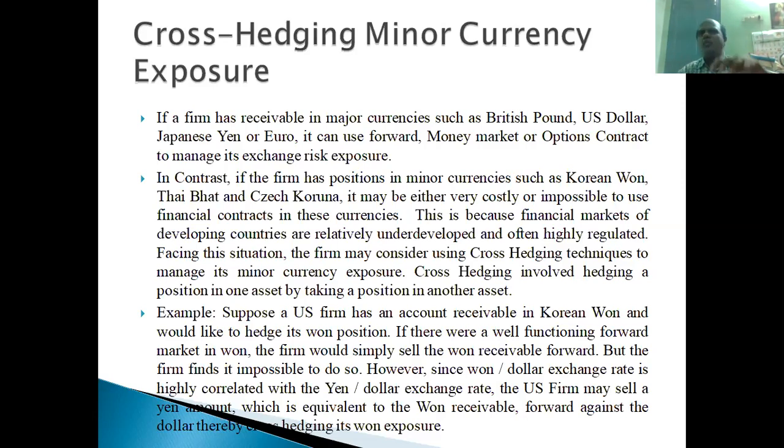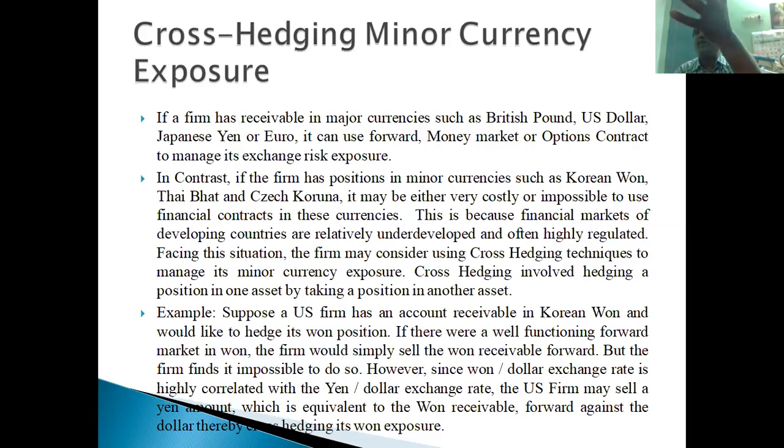hedging the won exposure. So for the won exposure, where no contracts are available, they can use the Japanese yen. Suppose they find that the Japanese yen dollar exchange rate is correlated with the Korean won dollar exchange rate, they can use a Japanese yen dollar forward contract instead of the won. They don't find a contract in the Korean won currency, right? Korean won currency is not available. They can use which currency is almost similar to this currency.